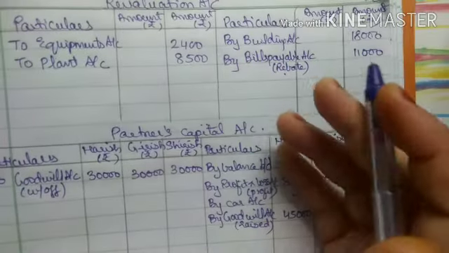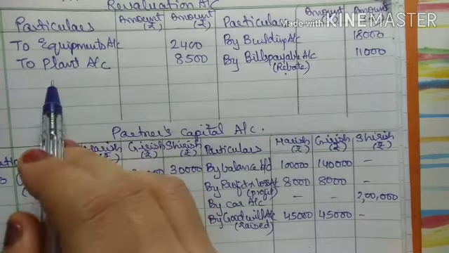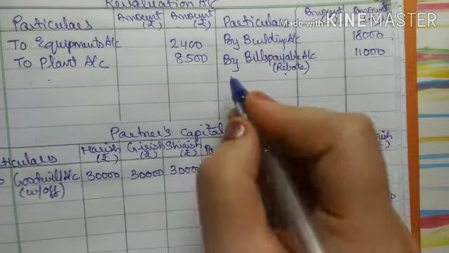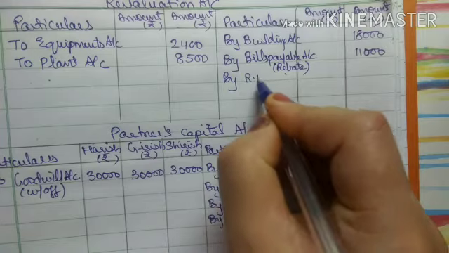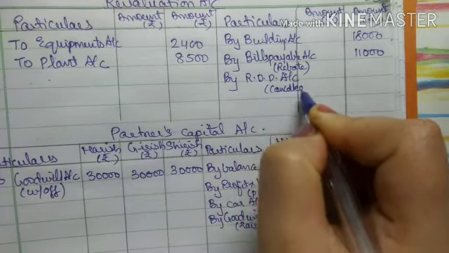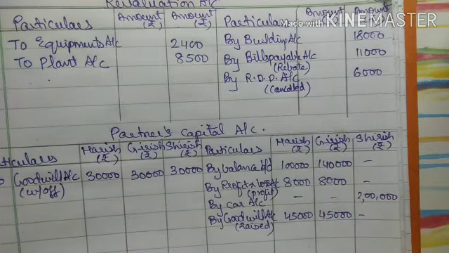Now for the second effect, when my RDD gets cancelled, when we provide for RDD we write it in the debit side because it is a loss. Now my RDD is cancelled, so it will come in the credit side by RDD account in bracket cancelled. Understood? Wait, and my RDD was 6,000. Okay.